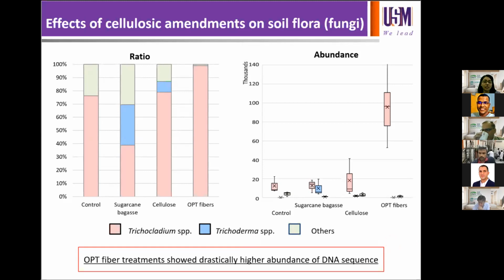the short-term basis. Although the effects of OPT fiber or residue on long-term growth of plants such as oil palm and the late-stage decomposition of OPT have not been confirmed in our study, growth of short-cycle plants such as corn and also the early-stage decomposition of OPT residue, we have shown here that it is affecting the plant growth, chlorophyll content, also the biomass, which may have resulted in the nitrogen deficiency observed on the corn plant in our study. Therefore, the OPT fiber may not be sufficient for nutrient cycling in the oil palm plantations.